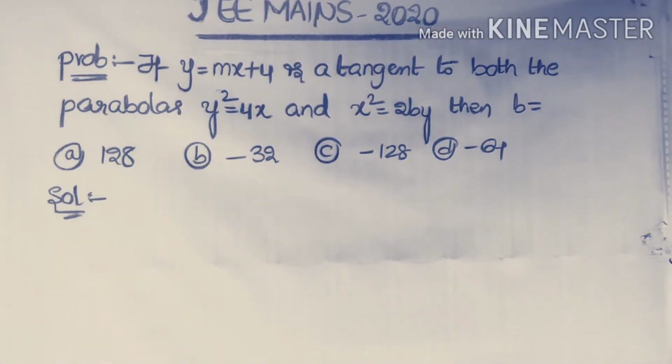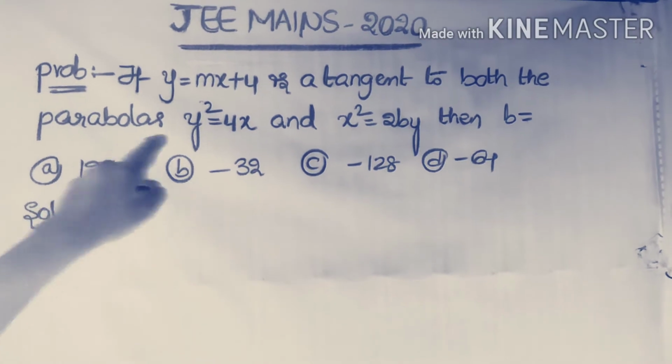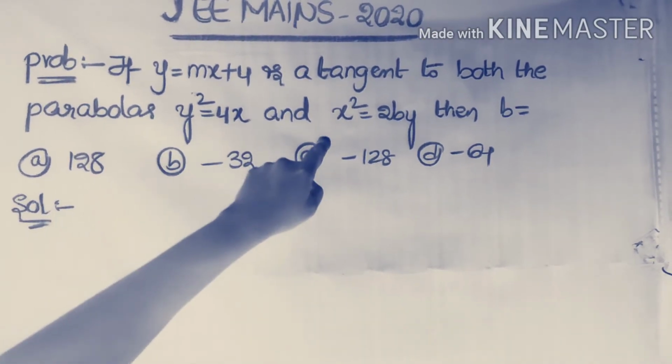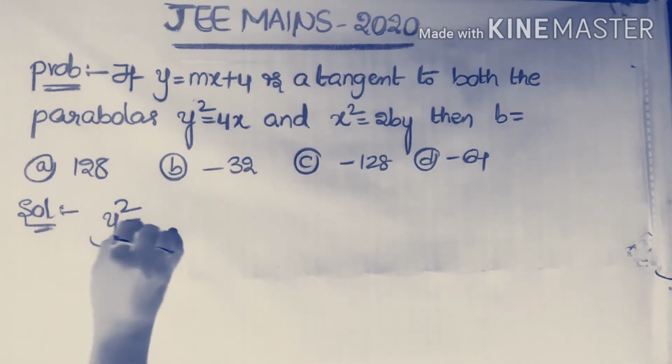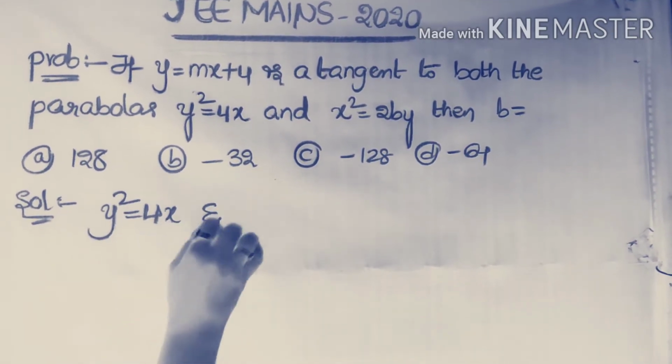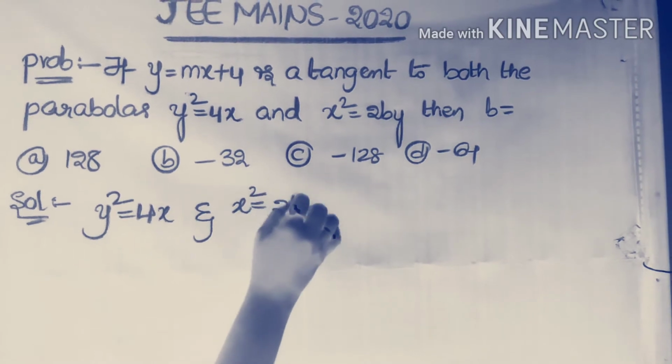If y = mx + 4 is a tangent to both of the parabolas y² = 4x and x² = 2py, then what is the value of p? So here, given two parabolas. The first equation is y² = 4x and the second equation is x² = 2py.